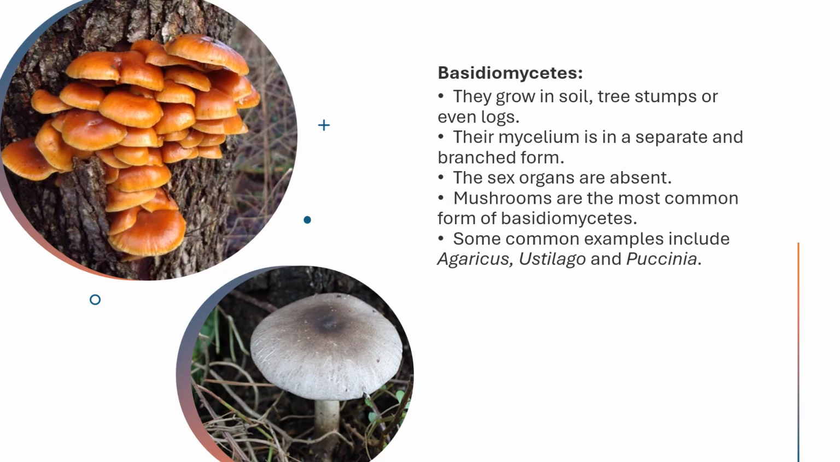The third one is Basidiomycetes. These Basidiomycetes grow very well in soil, tree stems or even logs. Their mycelium is septate as well as branched. Their sex organs are absent. Mushrooms are the most common form of Basidiomycetes. Some common examples of Basidiomycetes include Agaricus, Ustilago and Puccinia.